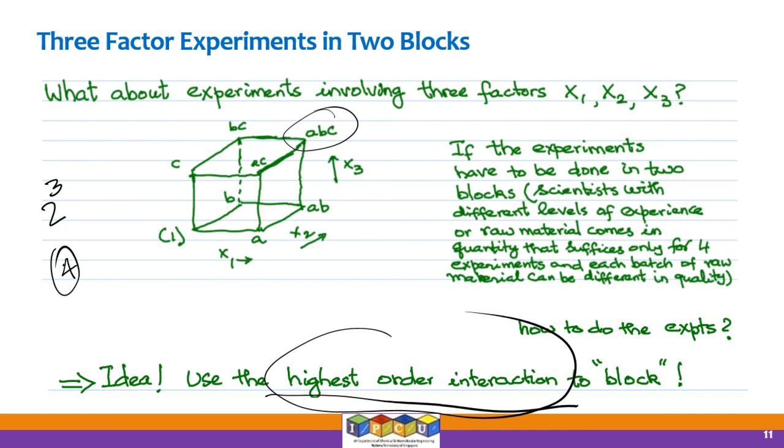A similar idea here. Okay, so each person can do only 2 to the power of 2 experiments, and there will be 2 scientists, so that will give you 2 to the power of 3. So it is like 2 to the power of 1, this 2 can be written as 2 to the power of 1, this is 2 to the power of 2, this is 2 to the power of 3. So this is the total number of experiments.